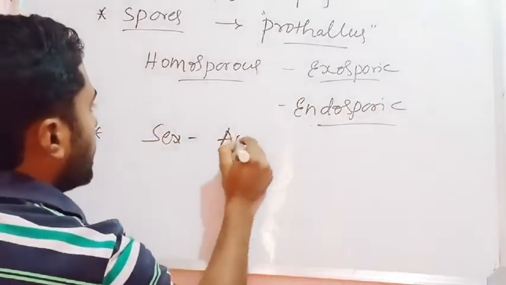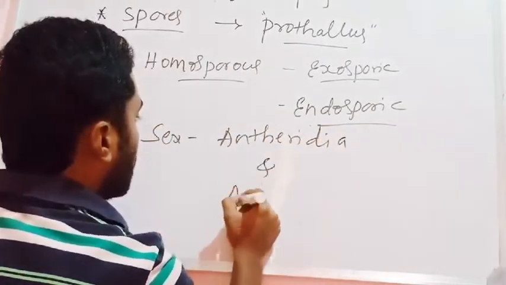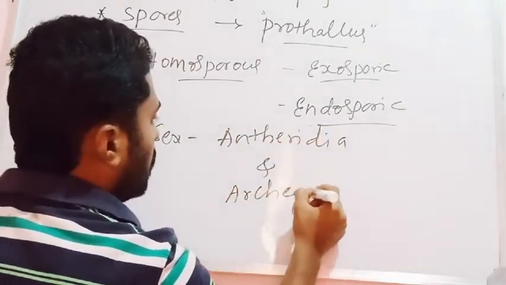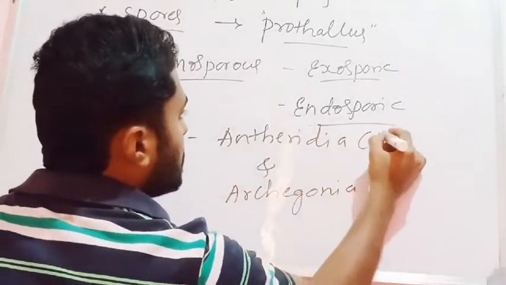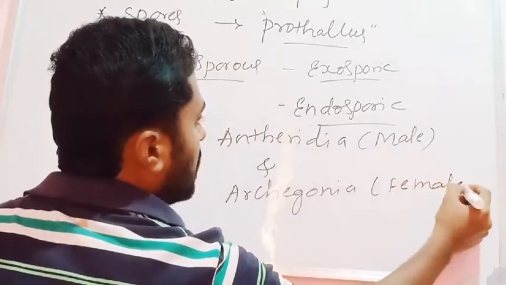Like Antheridia and Archegonia. The sex organs can be seen here, they are Antheridia and Archegonia, which is similar to bryophytes. The two kinds of sex organs: the male sex organs are regarded as Antheridia, whereas the female sex organs are considered as Archegonia.